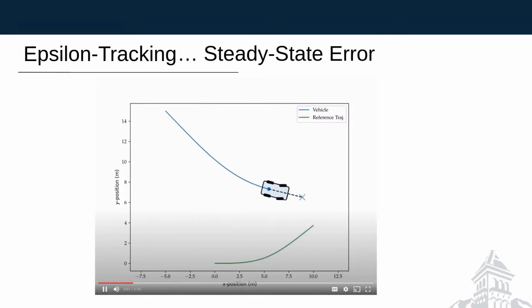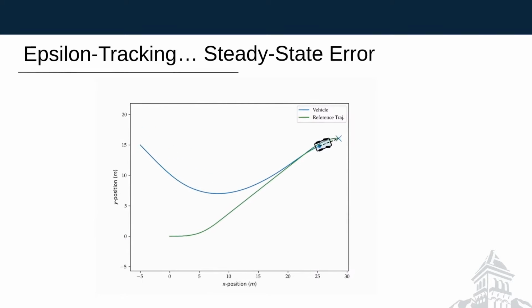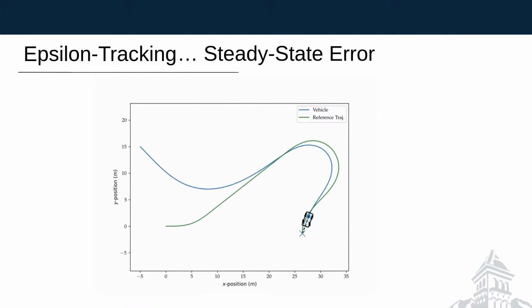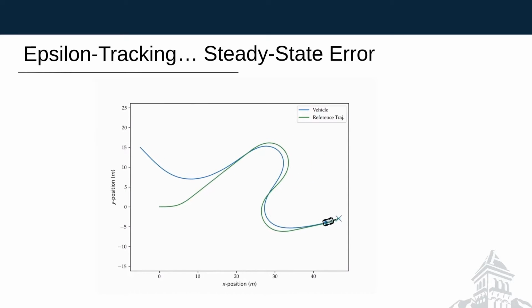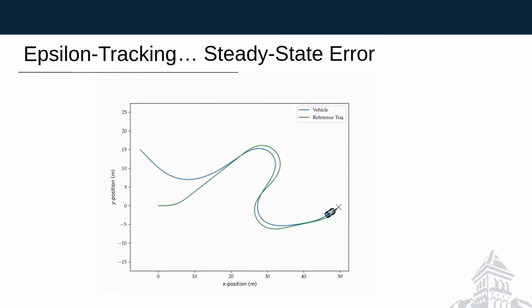Unfortunately, you also end up with a steady-state error between your reference point and the desired trajectory. See how the blue vehicle doesn't quite track the green reference trajectory? It's cutting the corners here. So to create a controller that does produce zero-error tracking, we propose the following.